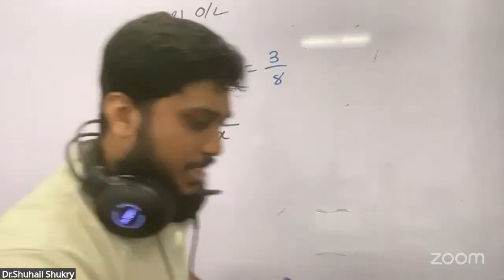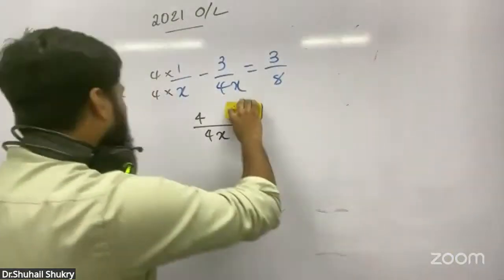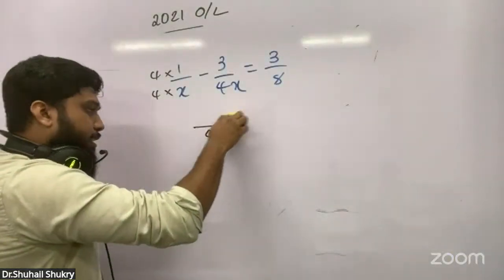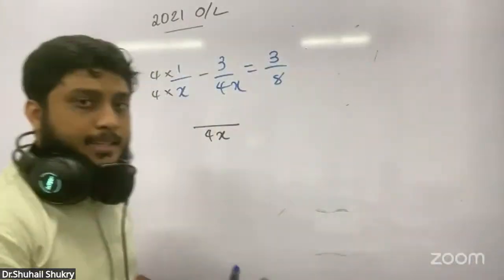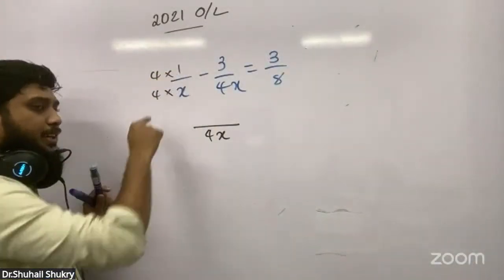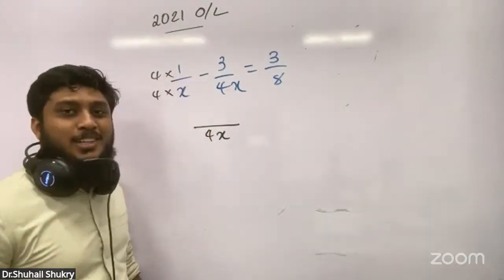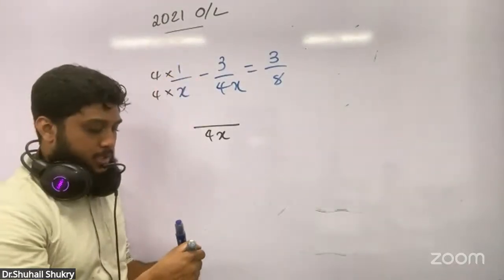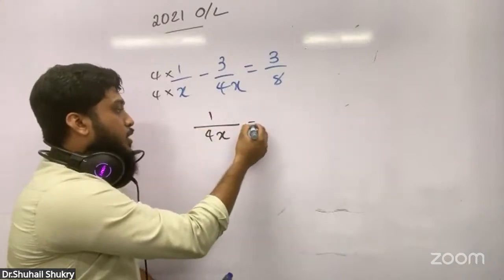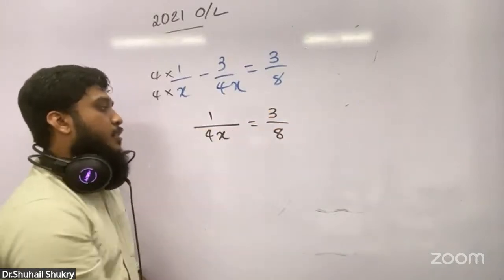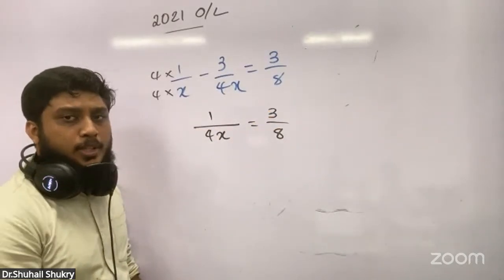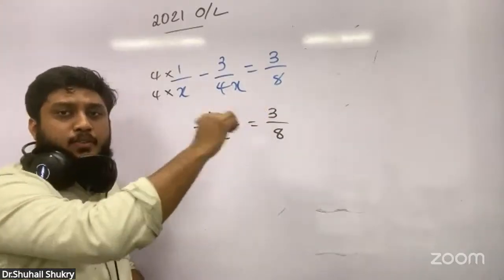No need to write 4 minus 3 like that. Don't write like a small child. 4 into 1 is 4. Then 4 minus 3, how much? 1. Equal to 3/8. Now what I have to do: I have told you if there are only multiplication and division,